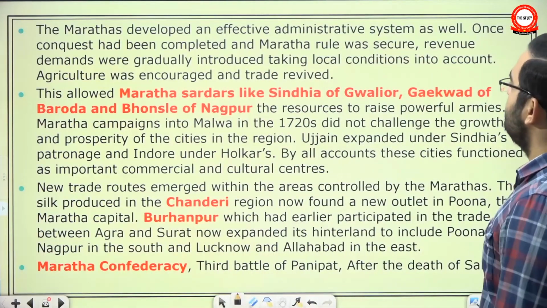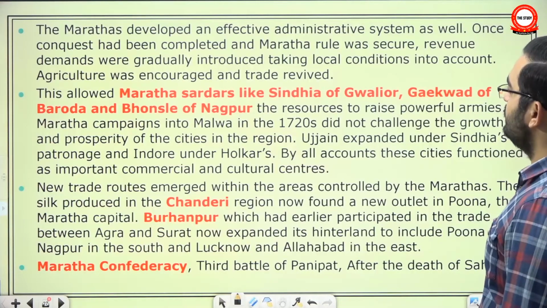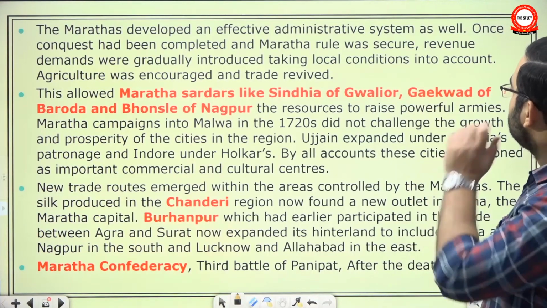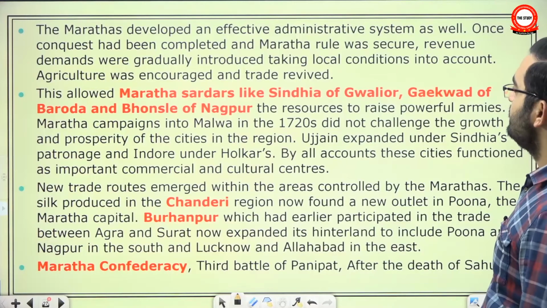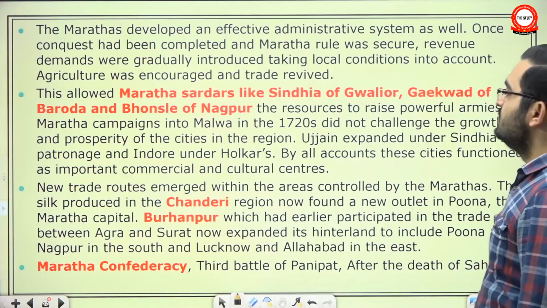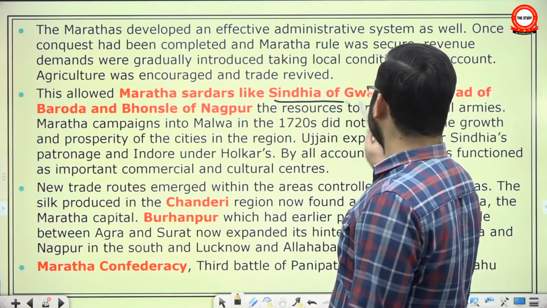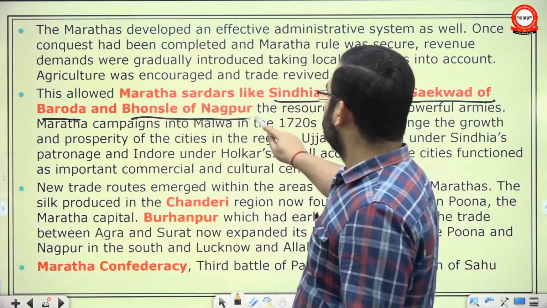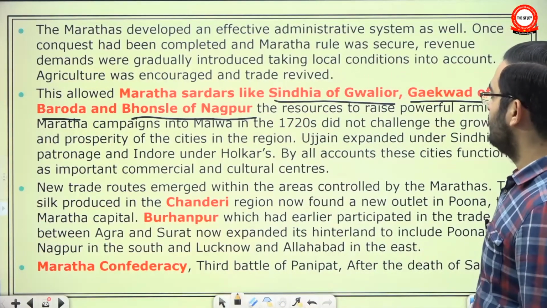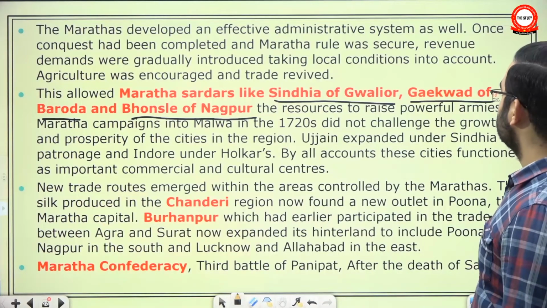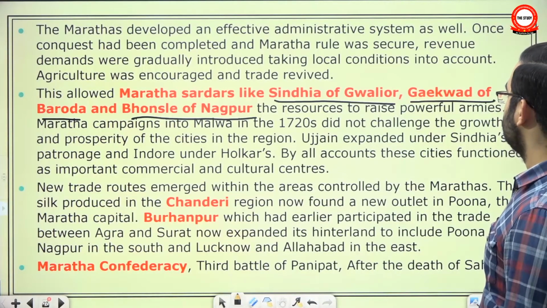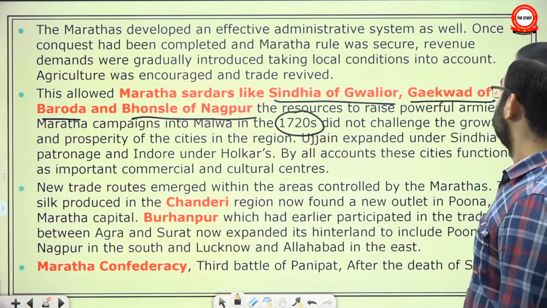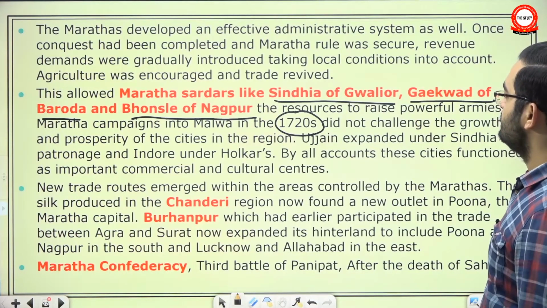The Marathas developed an effective administrative system as well. Once conquest had been completed, Marathas' rule was secure. Revenue demands were gradually introduced, taking local conditions into account. Agriculture was encouraged and trade revived. This allowed Maratha Sardars like Scindia of Gwalior, Gaekwad of Baroda, Bhosle of Nagpur, and there was Holkar of Indore. I don't know why they have not given Indore here. The resources of these allowed the Maratha Sardars to raise powerful armies. Maratha campaigns into Malwa in 1720s did not challenge the growth and prosperity of cities in the region.